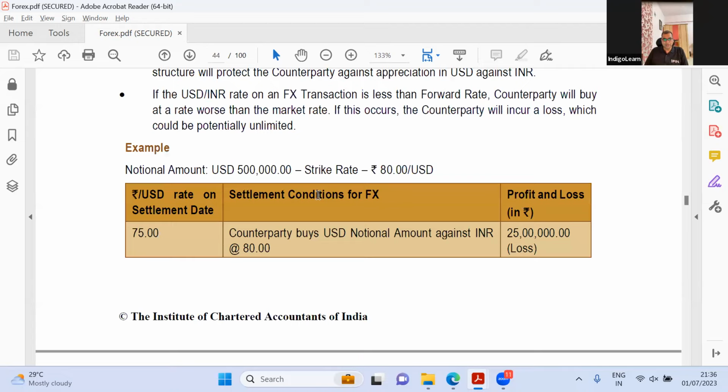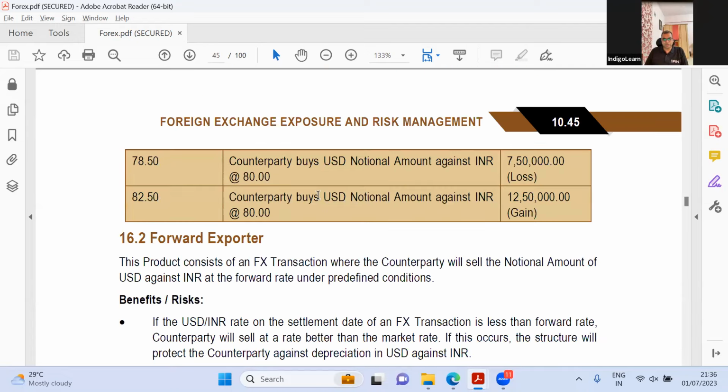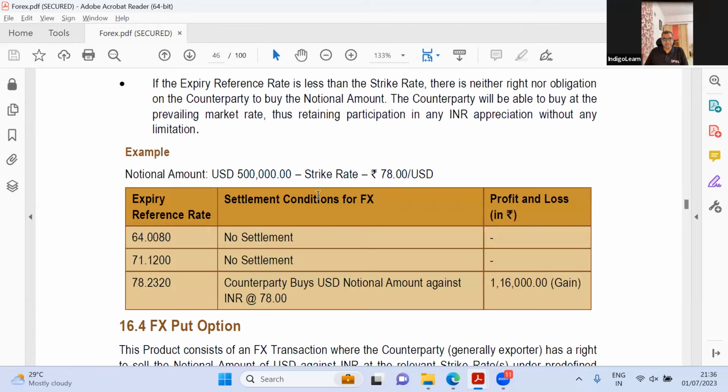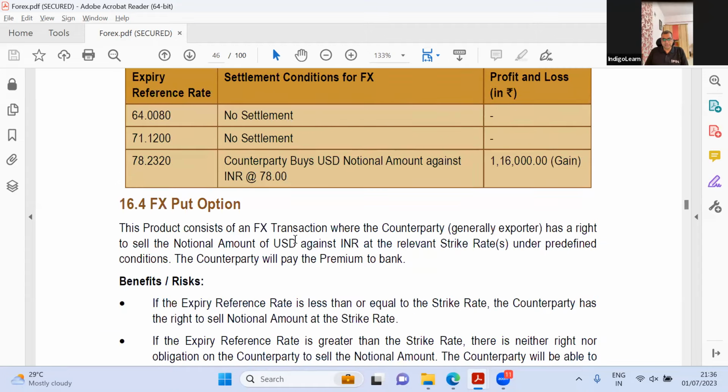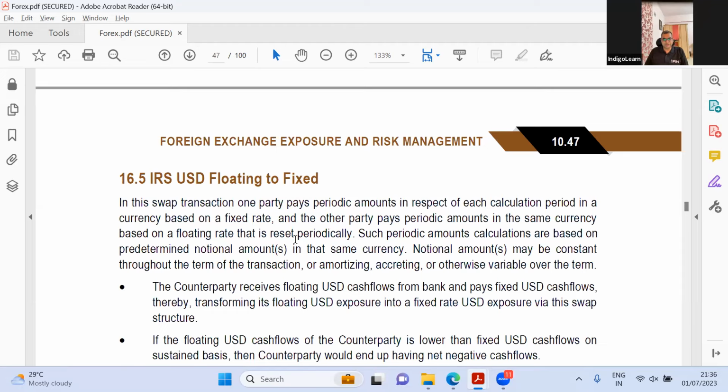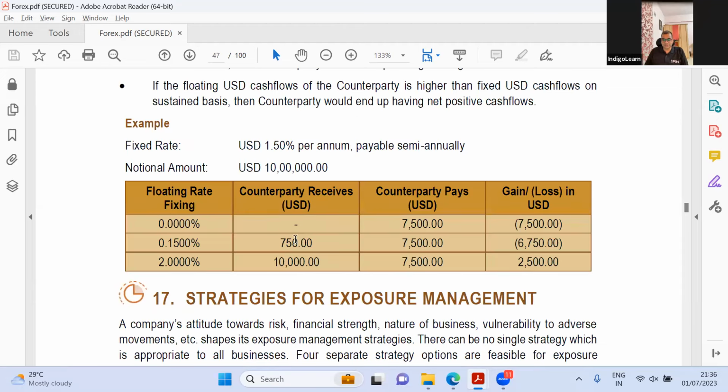Forward for an importer. What does an importer do or an exporter do? Benefits and risks. Forward, FX put option. Then IRS, US floating to fixed. This is something we discussed. I think I explained this in the interest rate risk management chapter, which they have not covered.